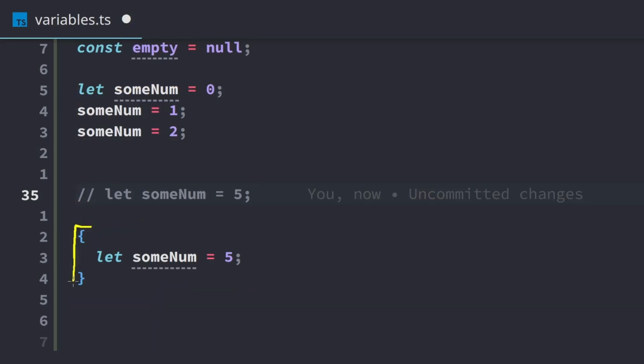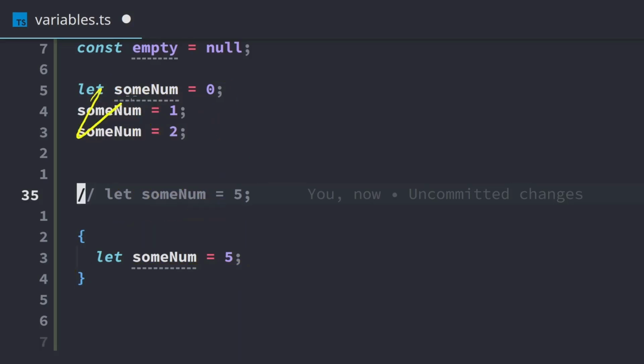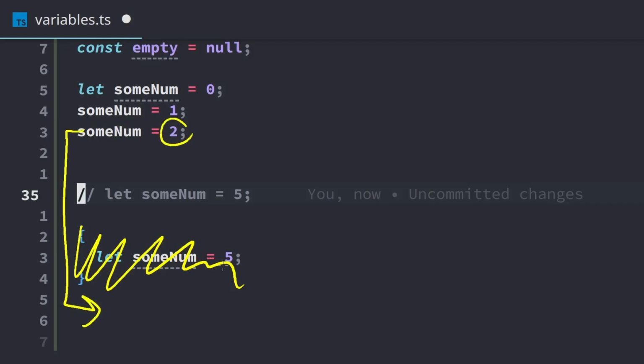Once we go inside this block, when we set some num to 5, it's shadowing this some num out here. So as far as this block is concerned, some num is now equal to 5, and this one outside no longer exists. It's still in memory, but this block is just ignoring it. And once this block finishes, then we'll go back to some num equals to 2. Then we'll be able to access it and it'll be 2.